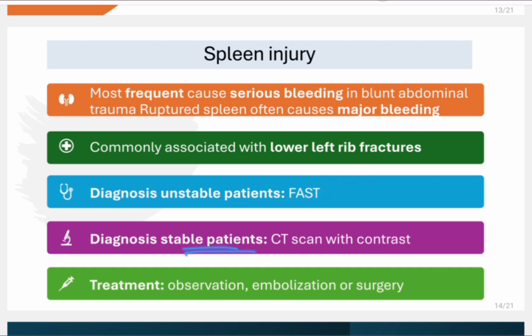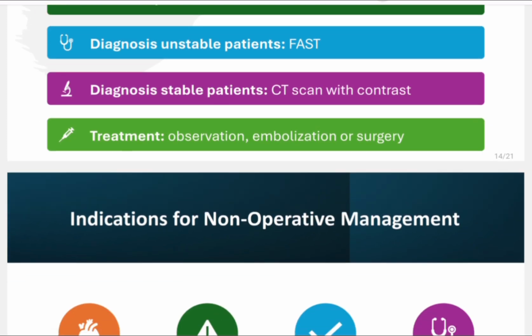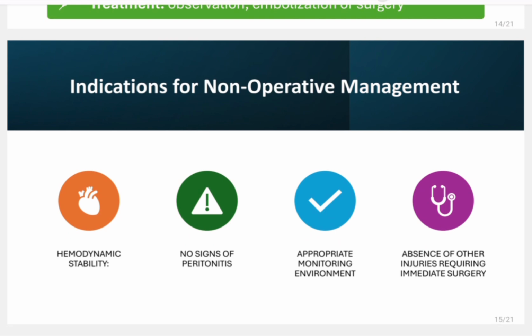Diagnosis in stable patients is with CT scan with contrast. Remember, CT is more sensitive. FAST is faster, but CT scan is more sensitive. So if the patient is hemodynamically stable, then you will go for CT scan with contrast. We have discussed this in the flowchart before. And the treatment is observation, embolization, and surgery.